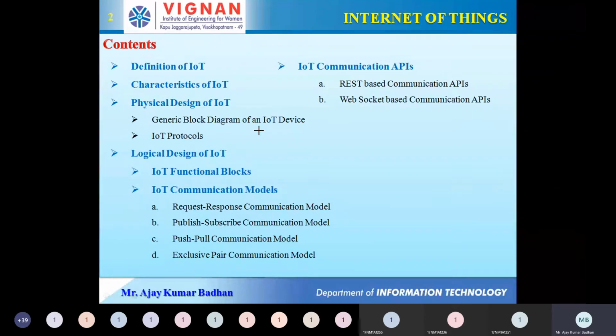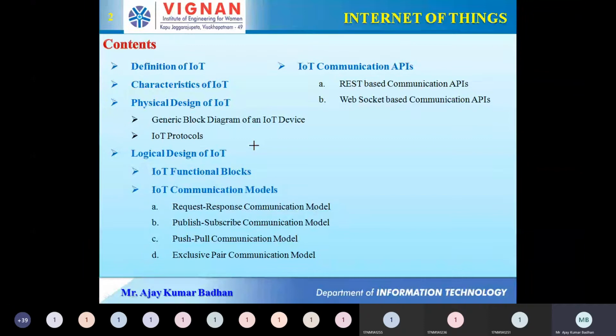Like in computer networks, we discussed OSI layers, right? We have 7 layers. In the same way, here also we have different layers. Every layer has its own protocols, and using those protocols, we perform the operations. So these we are going to see in our physical design of IoT.